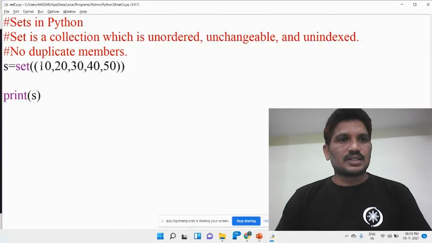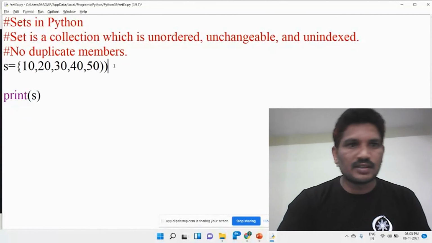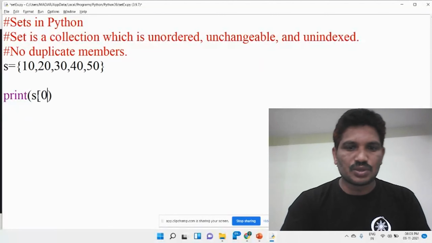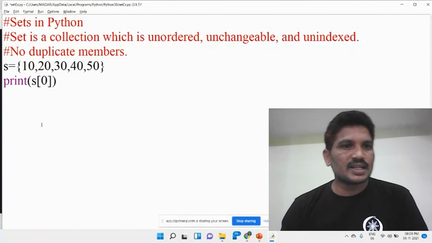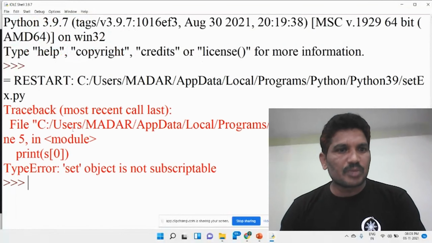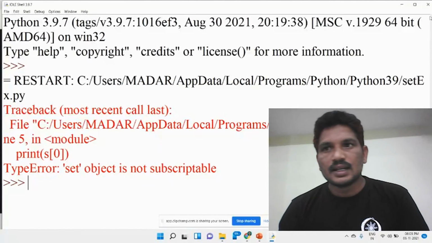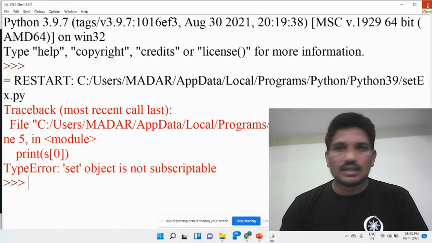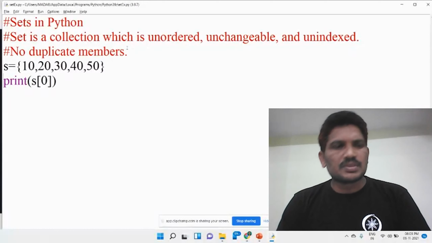We can't access elements by using indexing because sets do not support the index. If you try to access by using the index, for example print s of 0, we will see with the help of the example what error is displayed by the interpreter. The set object is not subscriptable, isn't it? We can't access those elements by using the index.